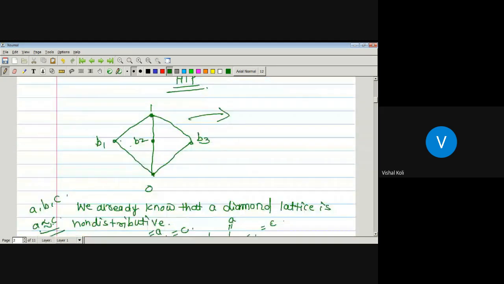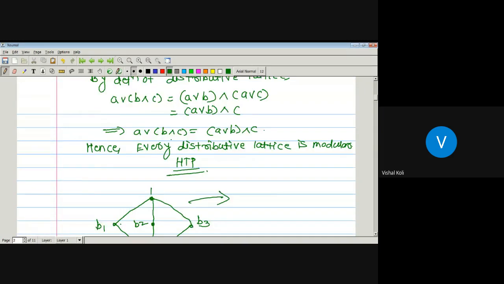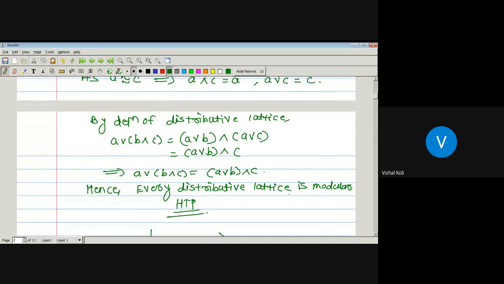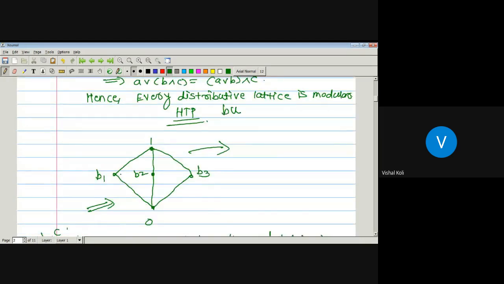So here there is a lattice, that is diamond lattice, which is a modular lattice but not a distributive lattice. So for this theorem, every distributive lattice is a modular, but converse need not be true.